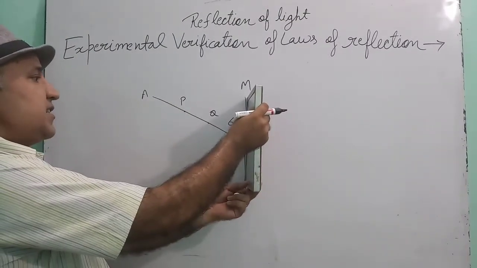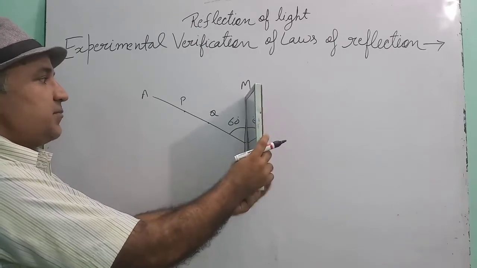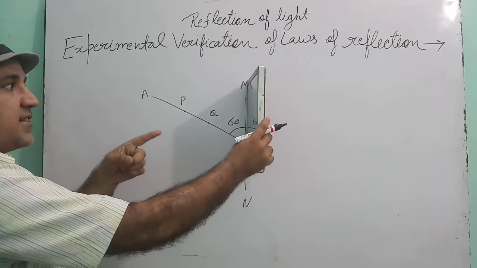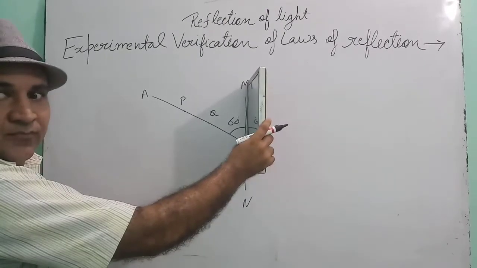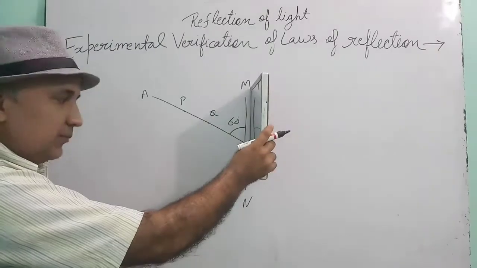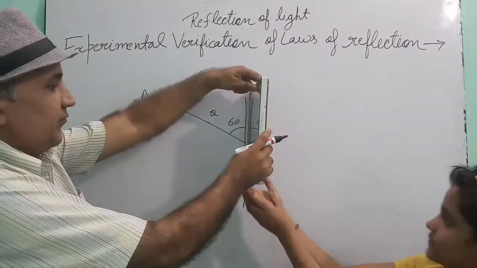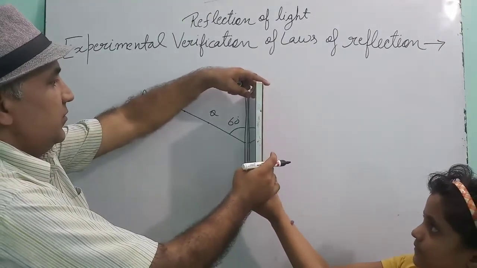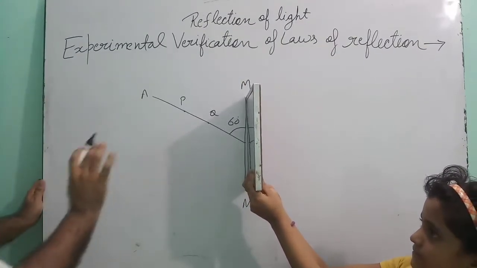If we keep this mirror here in this way, then the image of P and Q can be seen inside it. Are you watching? Child, come here and catch it from the downward side. Can you see this experiment I am doing?